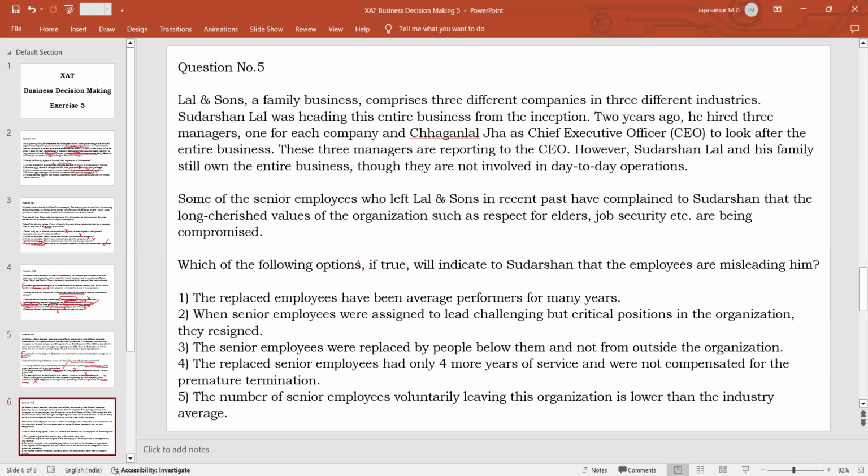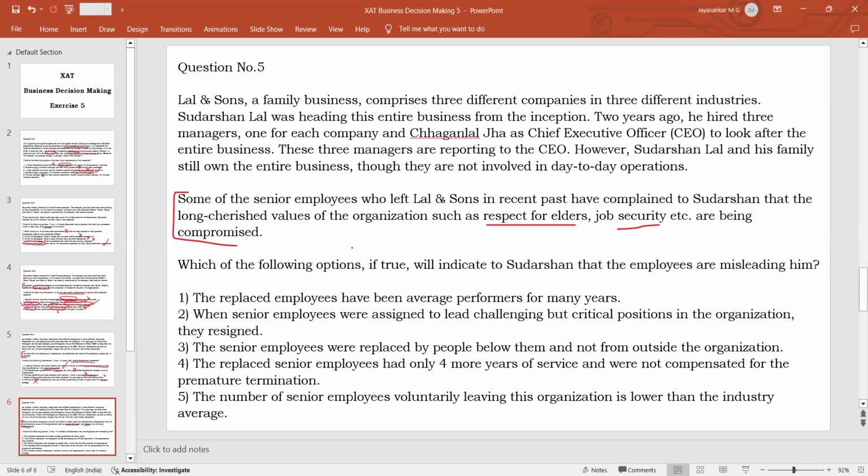Again, question number 5, the same scenario. What is the issue here? Some of the senior employees left and they complained to Sudarshan that the longevity values of the organization, such as respect for elders and job security, are being compromised. After the new management came in, some senior employees left the company and complained to the owner that certain values cherished for a long time, like respect for elders and job security, are being compromised by the new management.